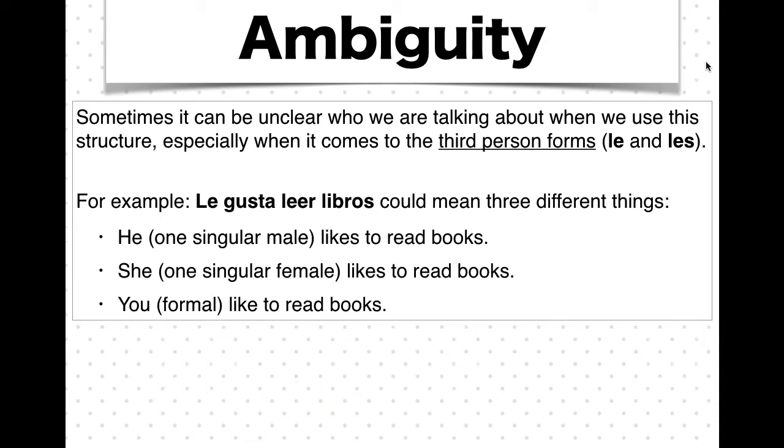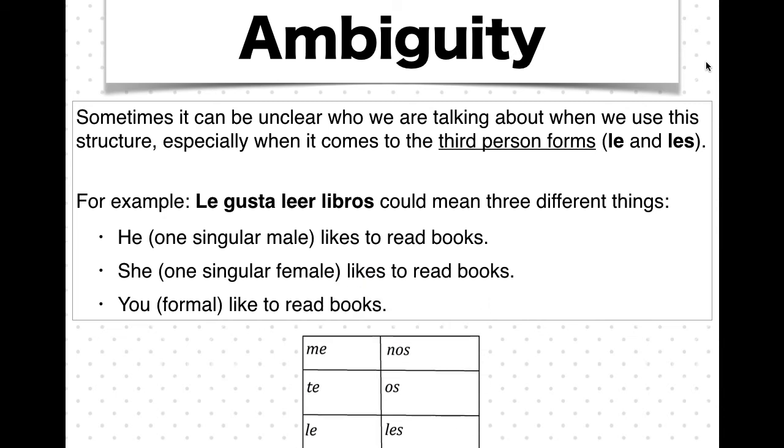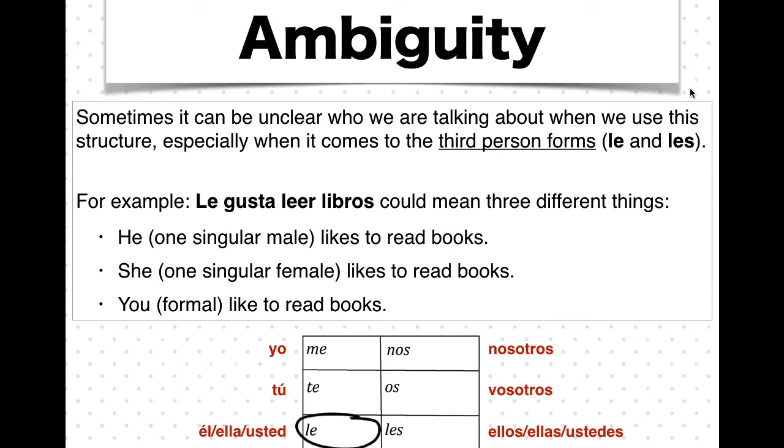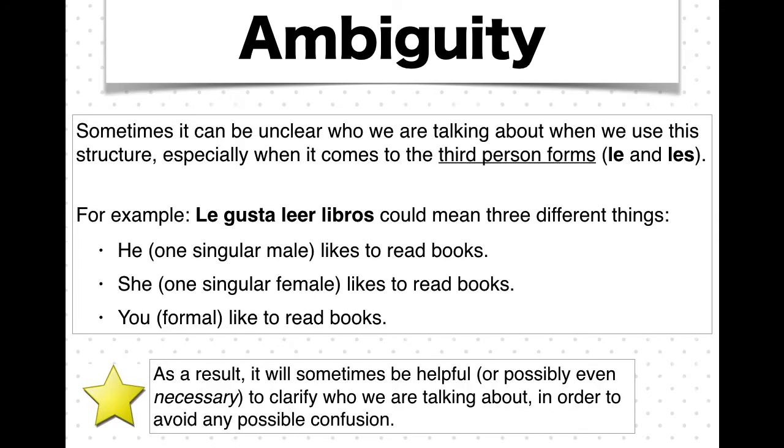The key is going to be looking back at that IOP chart and then comparing it to the subject pronouns. So if you look at the spot for le, you will see that it corresponds to él, ella, and usted. So that means we have to be pretty specific in these cases in order to avoid confusion. As a result, it's going to be sometimes helpful or maybe even necessary to add this structure that we're about to see to clarify who we're talking about.